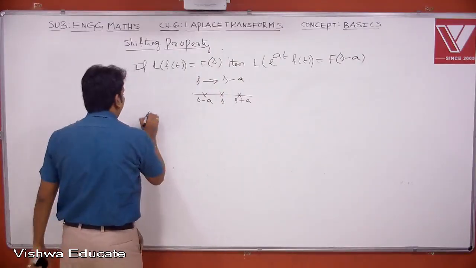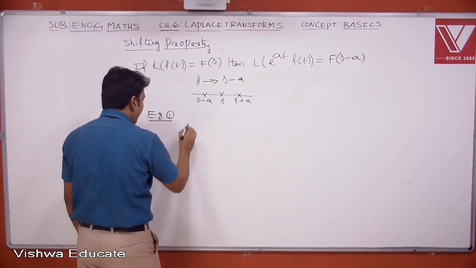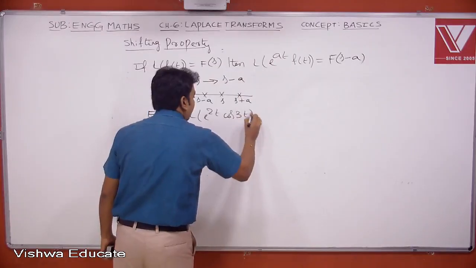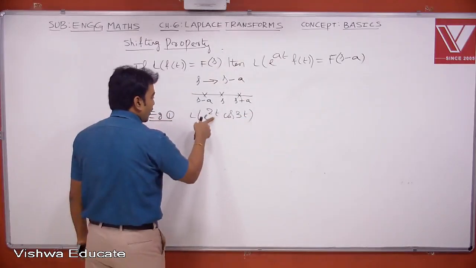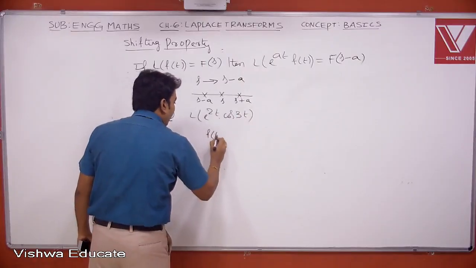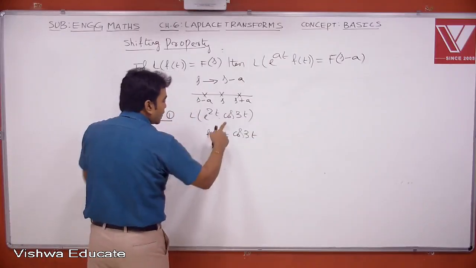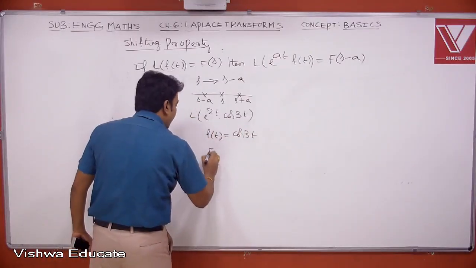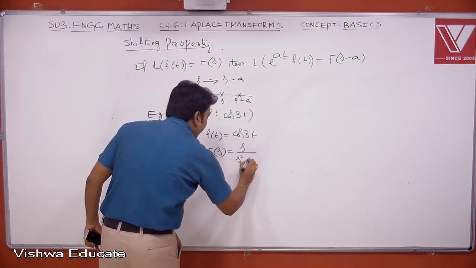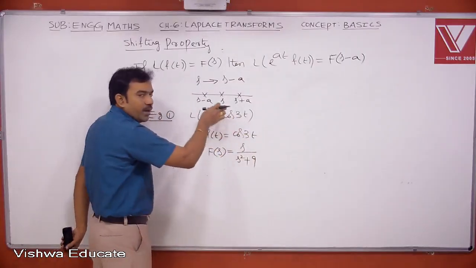Let us see an example. Suppose I want to know the Laplace transform of e power 2t into cos 3t. So assume that f of t equals cos 3t. To get the Laplace of this, at first I will find the Laplace of cos 3t. Its Laplace transform is capital F of s, this is s divided by s square plus 3 square, this is 9.